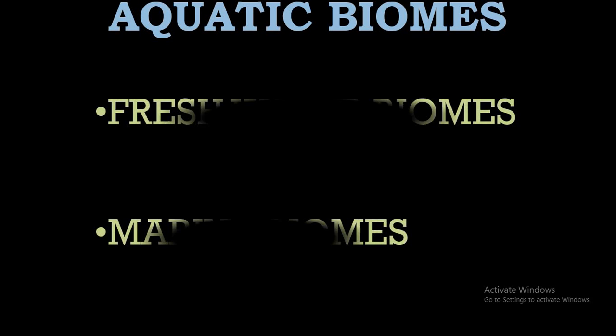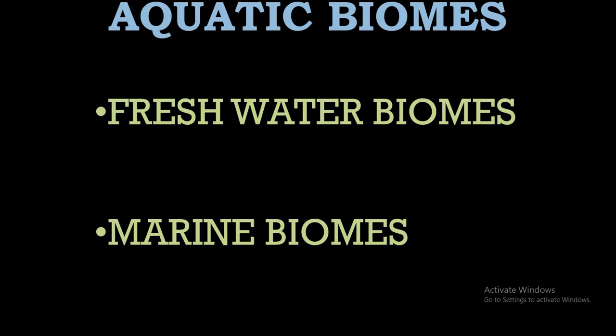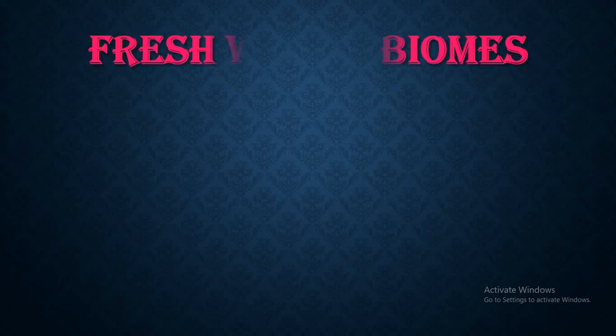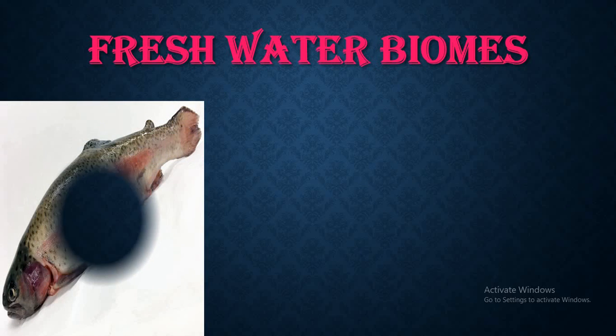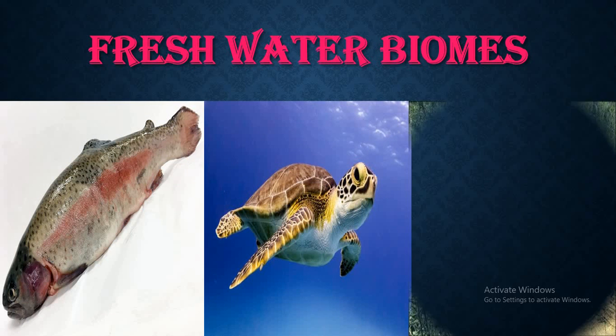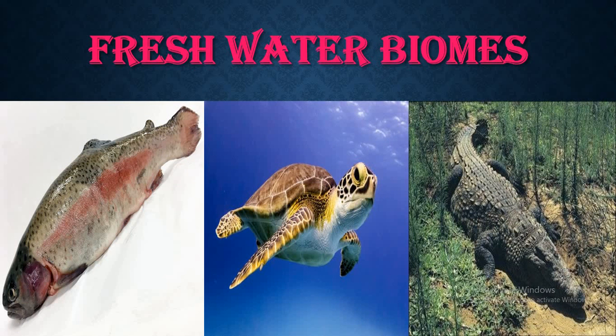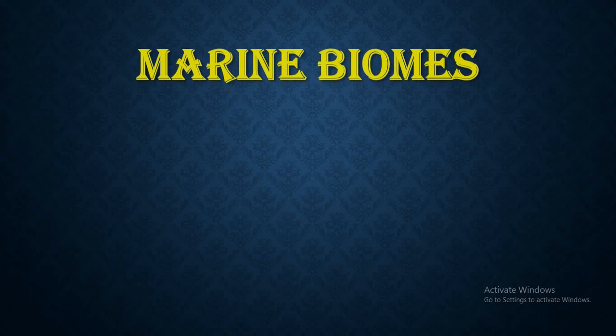Aquatic biomes. As we have seen earlier, terrestrial biomes and aquatic biomes. Terrestrial we have seen a lot. Now we'll move on to the aquatic biomes, which are again divided into freshwater biomes and marine biomes. Some of the freshwater biomes. Marine biomes.